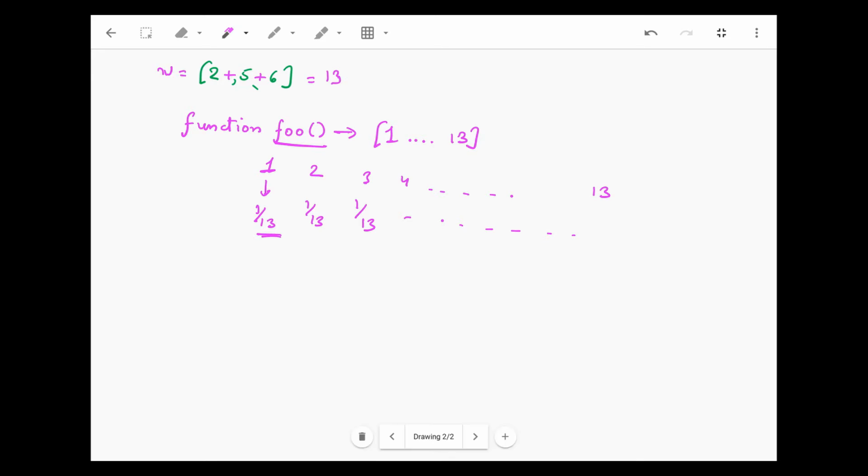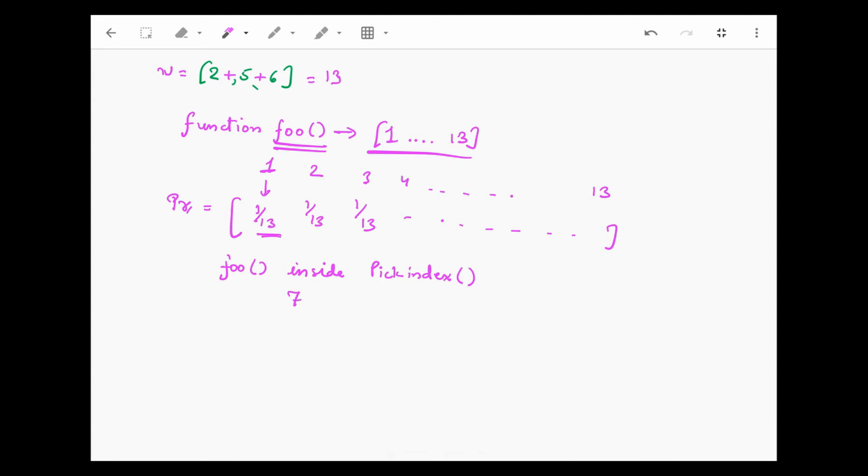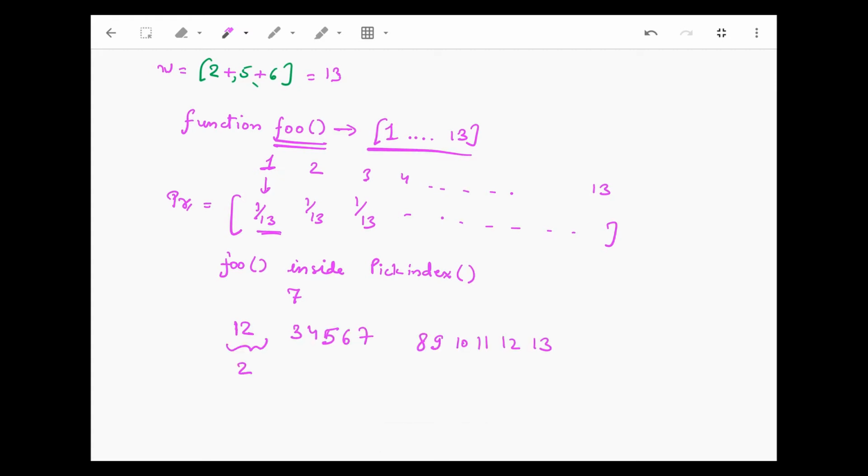So if we have this function foo which spits out a number from 1 to 13 with equal probability, then we can call this function foo inside pickIndex. And whatever number it gives, say 7, we'll bucketize our numbers according to the weight. Here I have weight of 2, here weight of 5, and here weight of 6. So whichever bucket the number from foo falls into, I can simply spit out that index, either the 0th index, the first index, or the second index.